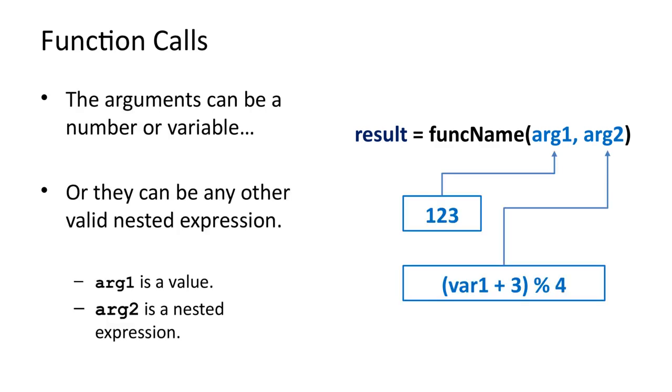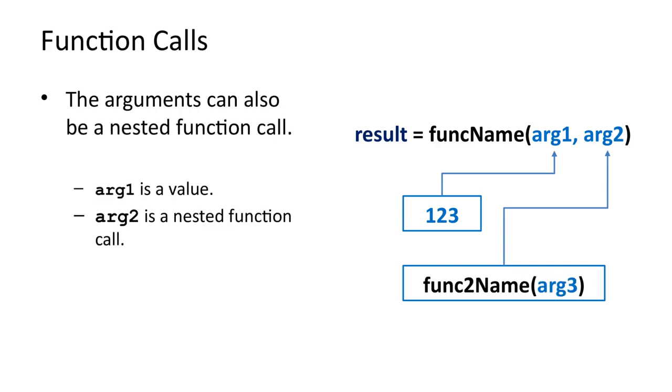The arguments that you specify can be the actual values. They can be names of variables defined in the preceding lines of code, or they can be more complex expressions. In this example, the value of the second argument is defined by some more complex type of expression. This expression can also consist of another function call. In this example, the value of the second argument is now defined by another function call.